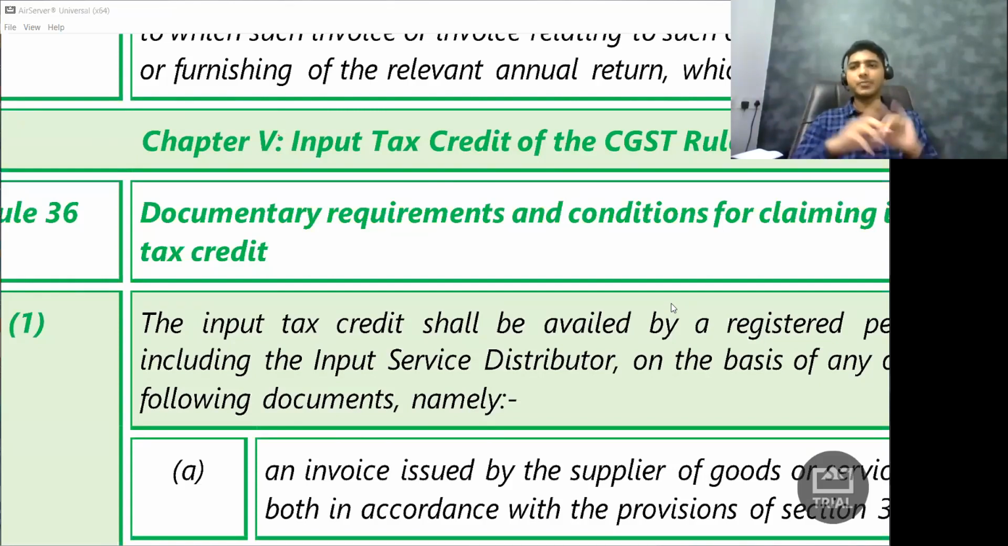Four conditions. First one is you should have the tax invoice. Second condition is you should have received the goods. Third condition is supplier should pay the tax. Fourth condition is I should file the return. Next one is if I'm receiving the goods in lots, I can claim the credit only after I receive the last lot. Next condition, I should be a registered person and I should use the goods, or I should have intention to use it in the course of my business.